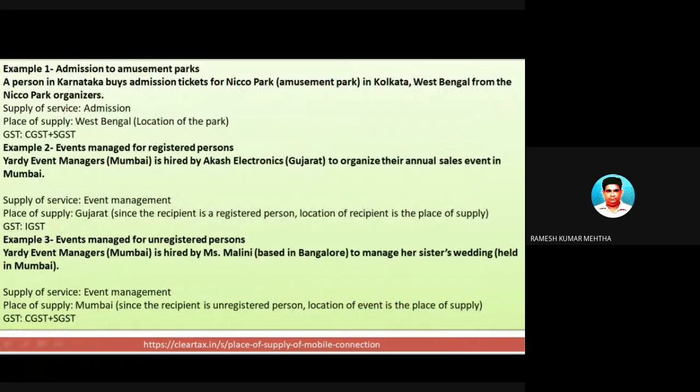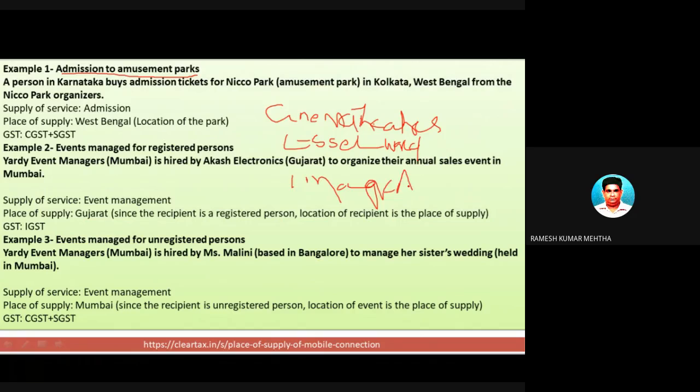Another set of examples which are very important. Let's take one by one. Admission to an amusement park. For example, you go to cinema theaters to watch a movie. You go to a mall. You go to SL World. You go to Imagica. You go to a water park. So you are getting admission to an amusement, meaning a recreation park. So Imagica, SL World, a cinema theater to watch a movie, and a water park.